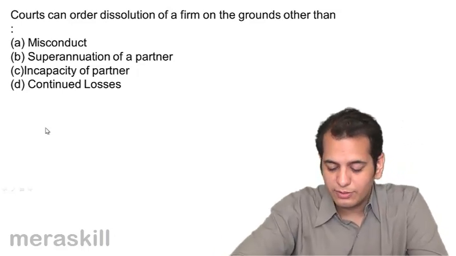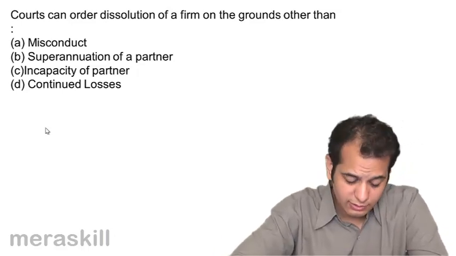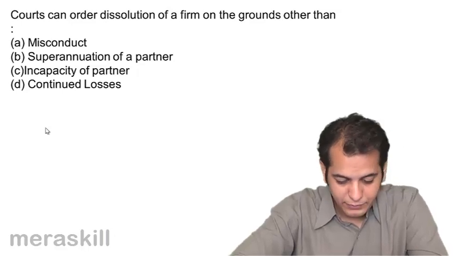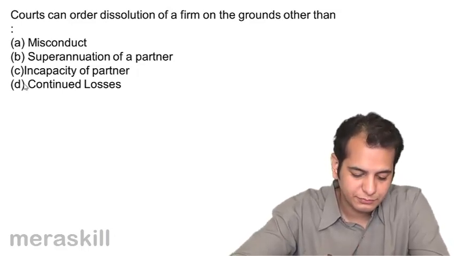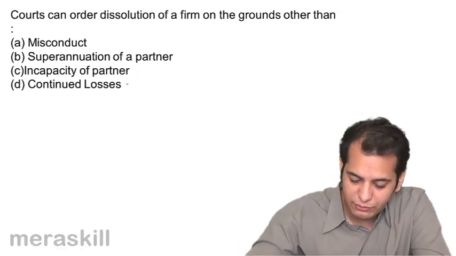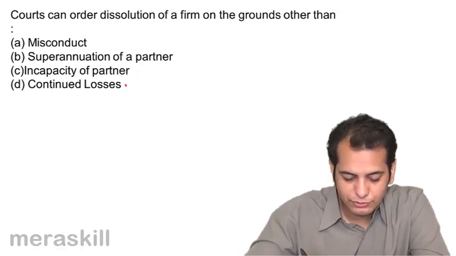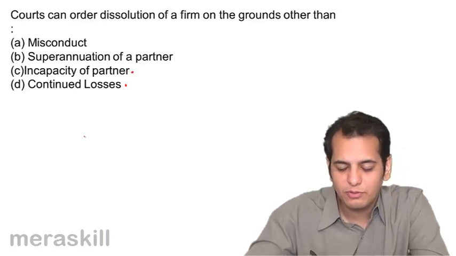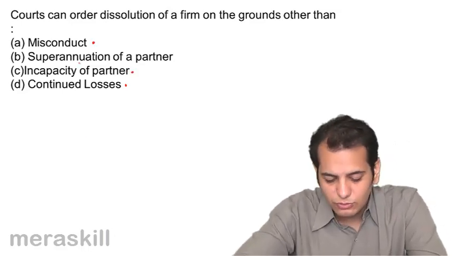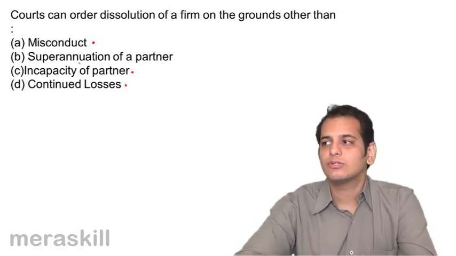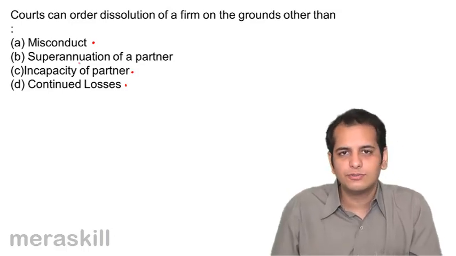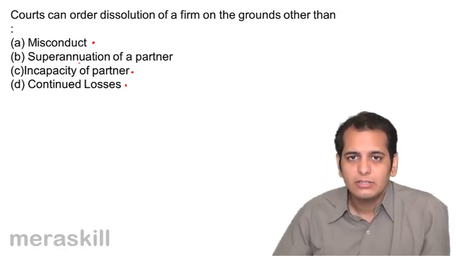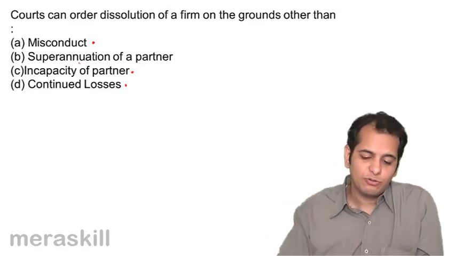Next, courts can order dissolution of a firm on the grounds other than A. misconduct, B. superannuation of a partner, C. incapacity of a partner, D. continued losses. See, in case of continued losses, the court may order dissolution. Incapacity, the court may order dissolution. For misconduct also, the court may order dissolution. But for superannuation of the partner, the court cannot order dissolution, because superannuation means reaching the age of retirement.